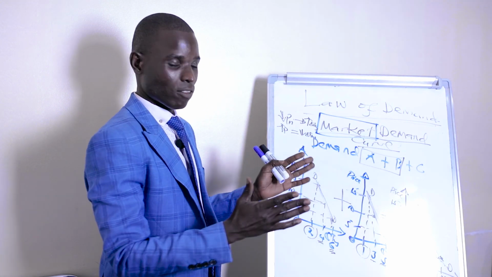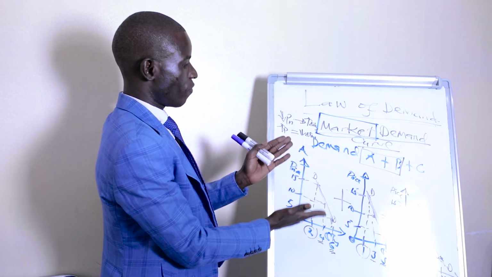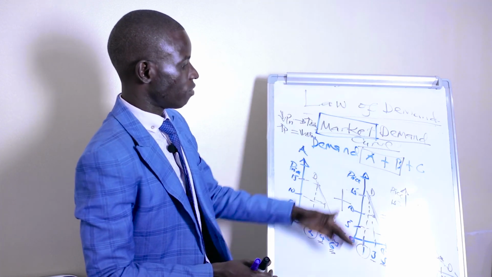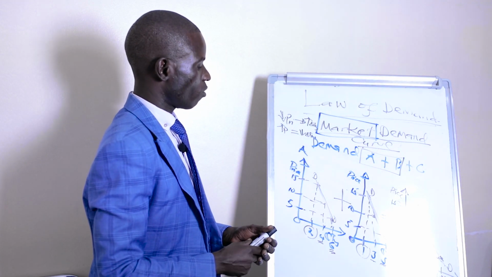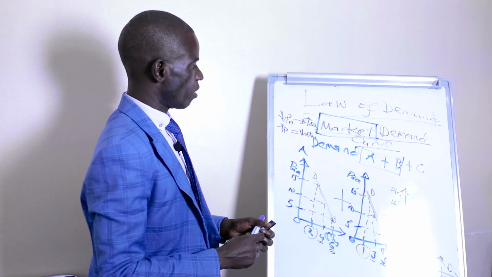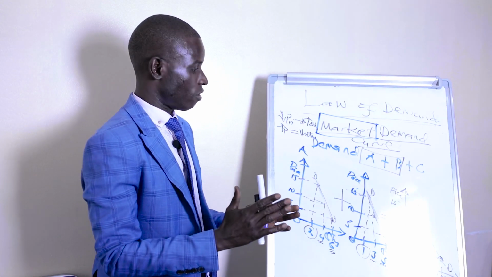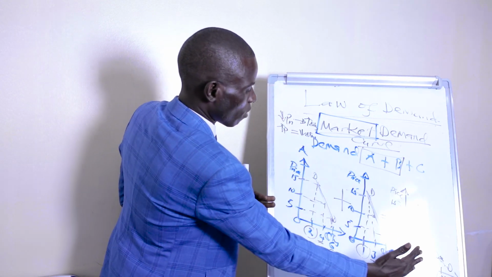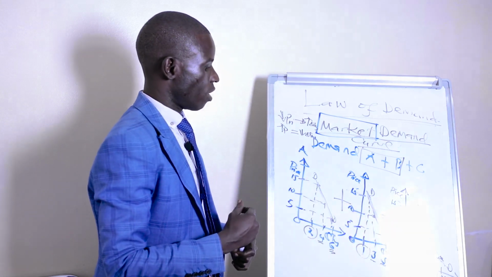So members, that is how we define this concept, and that is how we illustrate them to present the meaning of the concepts. But as I said earlier, in economics we use assumptions. So under ceteris paribus, these assumptions, these graphs will operate.